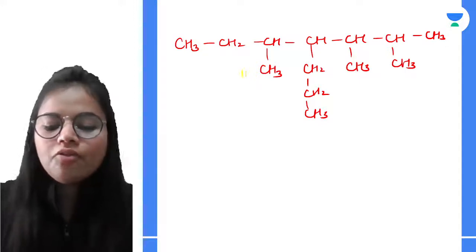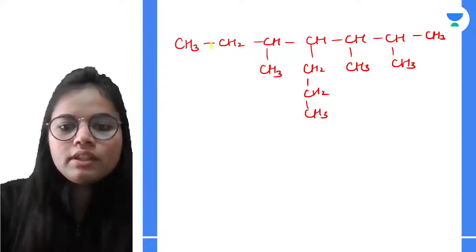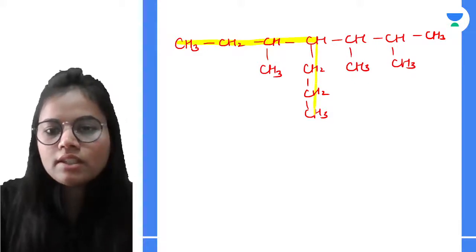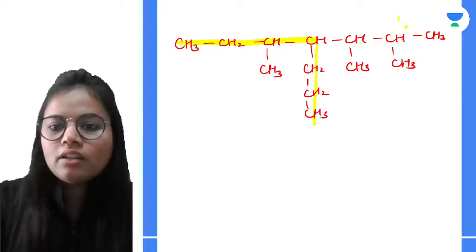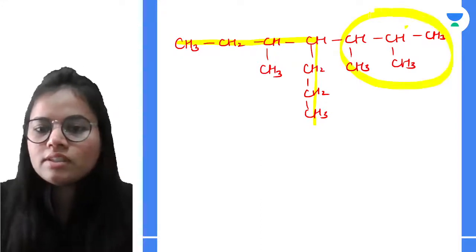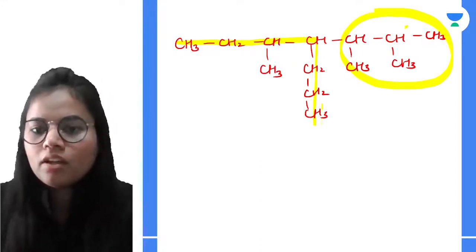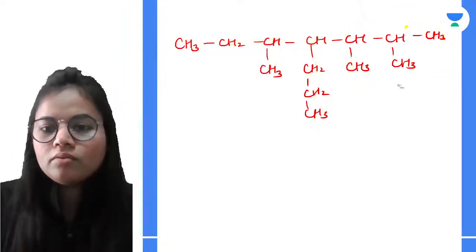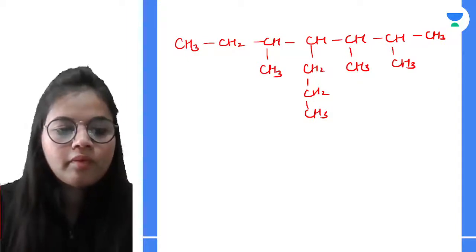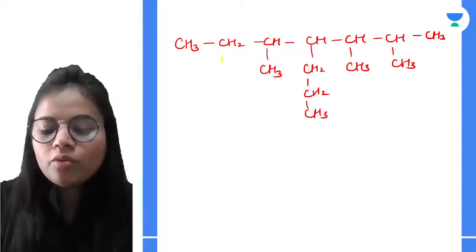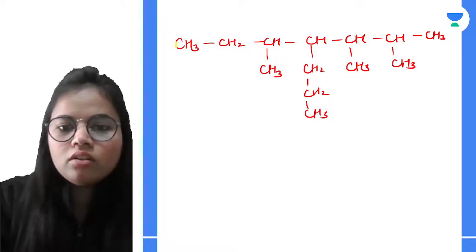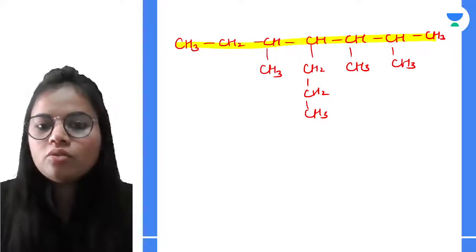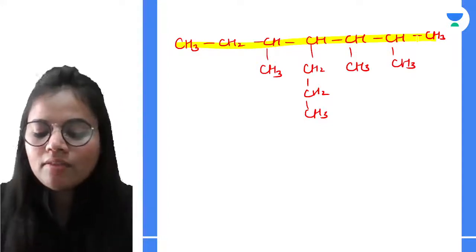If I start the numbering from this side, that is 1, 2, 3, 4, 5, 6 and 7, then this group is left out, so I cannot go for this numbering. Now let's see what other numbering we can give. I will select this numbering. How many carbon atoms does it have? 1, 2, 3, 4, 5, 6 and 7.